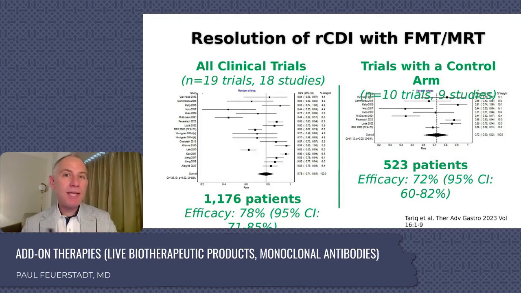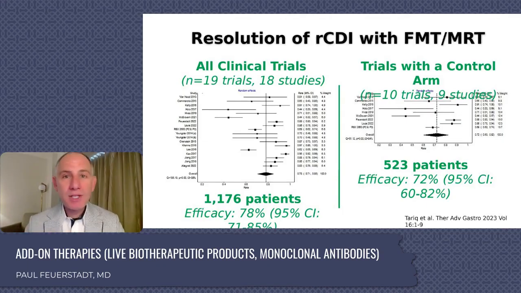Now, I want you to take a step back and remember Majdi Osman's presentation where he looked at 10,000 patients, give or take, who received OpenBiome. The efficacy there was 79%. Now, these are prospective trials. That was more of a retrospective analysis. But the bottom line is we're in the 78 to 79% efficacy range in open label type formats.